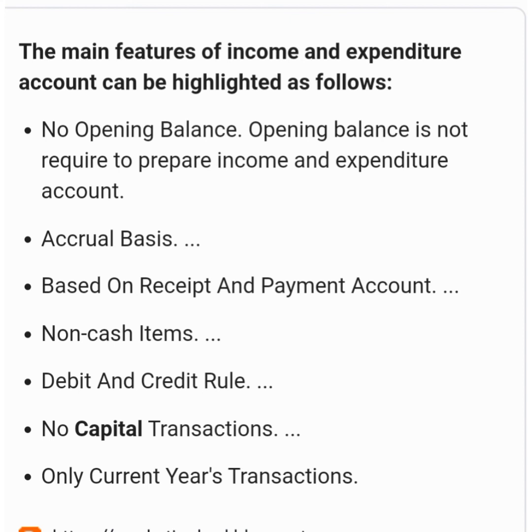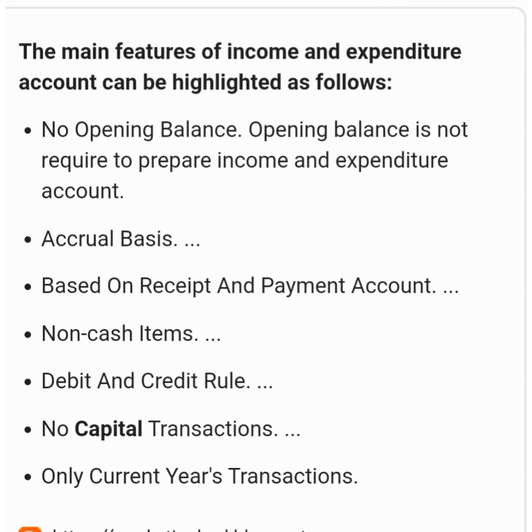That means there is no need to make the adjustment of last year's or next year's balance or transactions. The objective of preparing income and expenditure account is to know the current year's surplus or deficit.